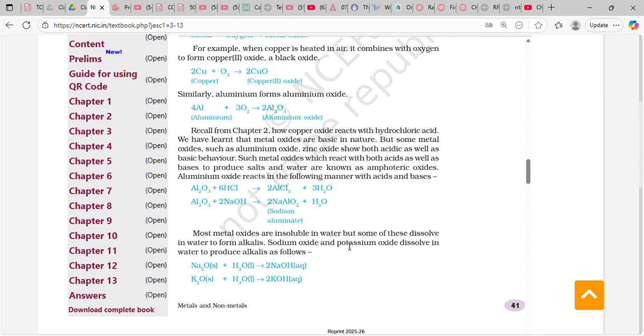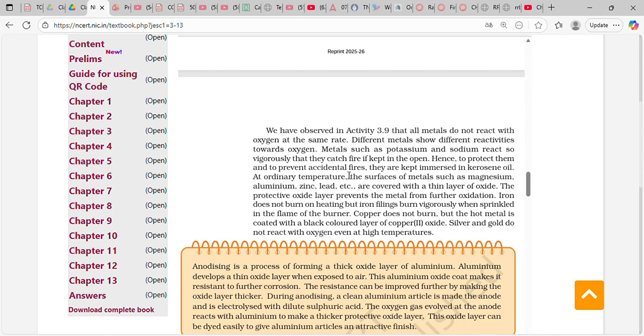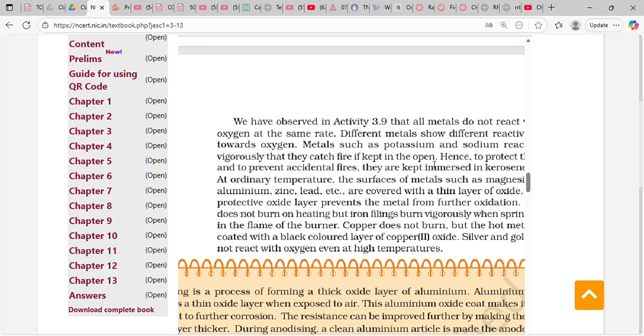Most metals are insoluble in water, but some of them dissolve in water to form alkalis. Sodium oxide and potassium oxide dissolve in water to produce alkalis. Metals such as potassium and sodium react so vigorously that they catch fire if kept in the open. Hence, to protect them from accidental fires, they are kept immersed in kerosene at ordinary temperature.